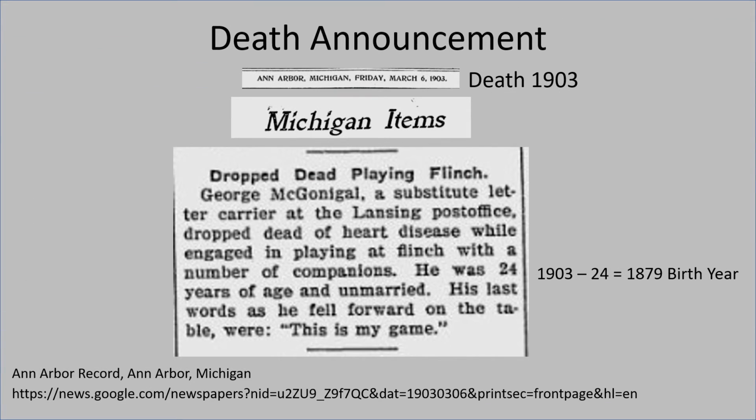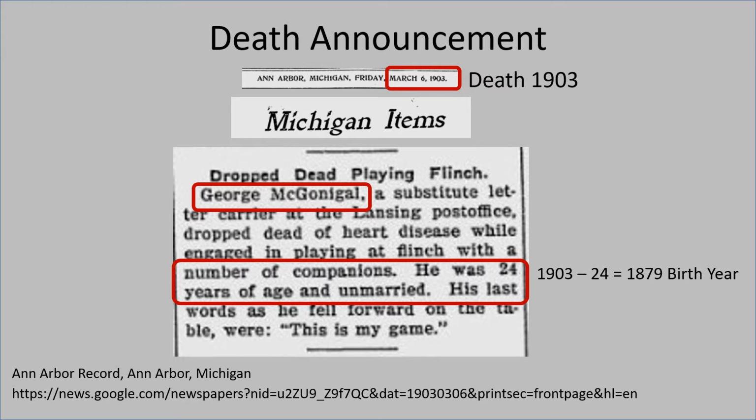This was an interesting death announcement. George Mcgonagall was the name of the young man. It doesn't say when he died, but the newspaper date was March 6, 1903. He died sometime before this date. It was likely sometime during the 2 weeks prior. They also did not give his birth date, but it says he was 24 years old. Subtracting 24 from 1903 means that he was born about 1879.